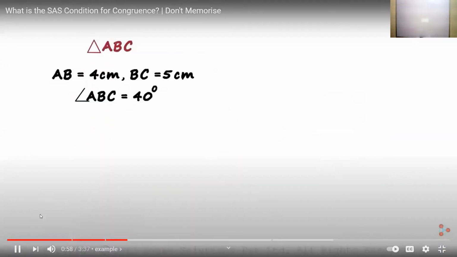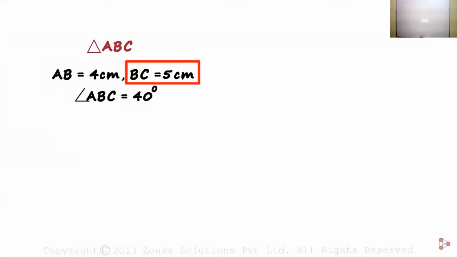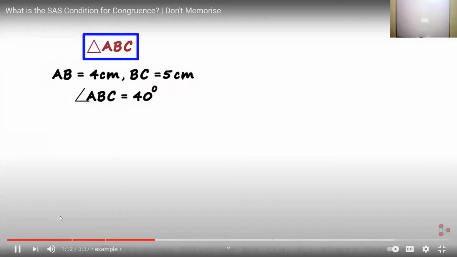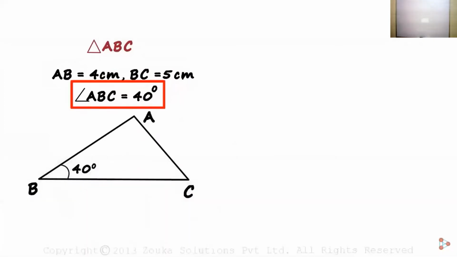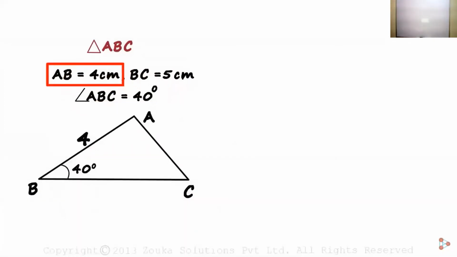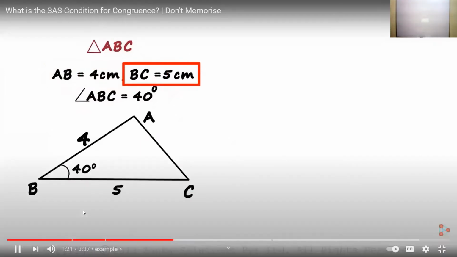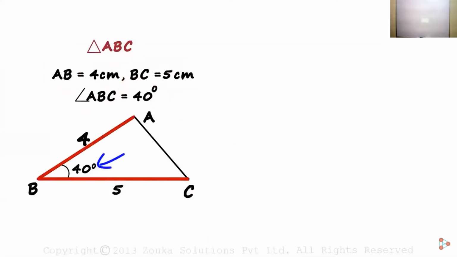Say we have to draw a triangle ABC with the following information provided to us. We have AB equal to 4 cm, BC equal to 5 cm, and angle ABC equal to 40 degrees. The triangle ABC will shape up this way. Angle ABC is 40 degrees, AB is 4 cm, and BC is 5 cm. Note that the angle is included between the two sides.